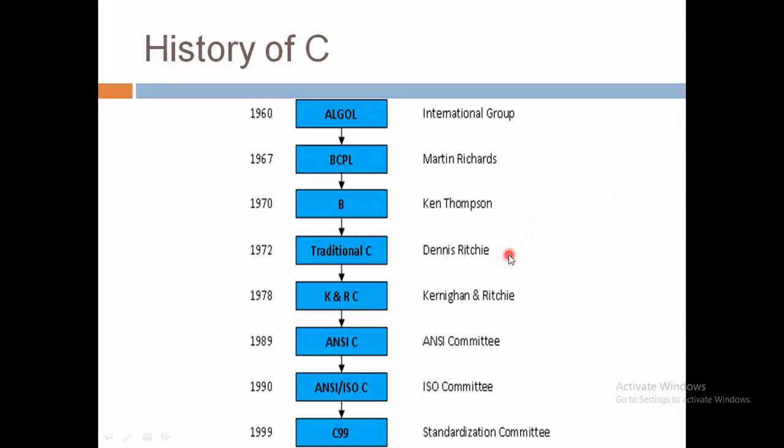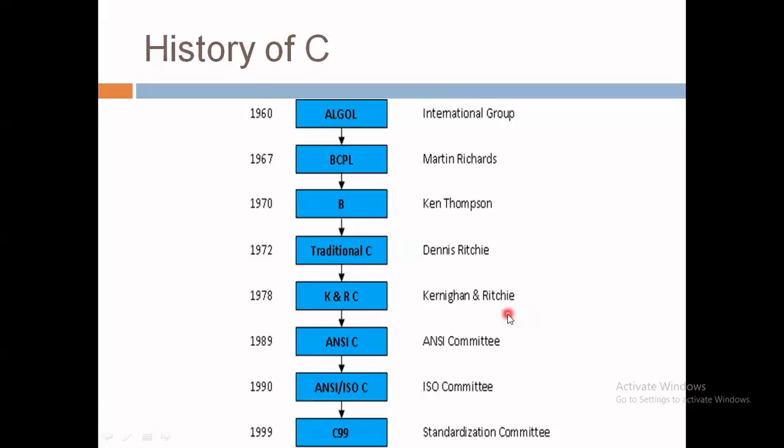He kept most of the B language as it is and added many features that produced powerful and effective output. Initially C was invented for implementing the Unix operating system. Most of the Unix components were written in C. The first use of C language is the implementation of the Unix operating system.